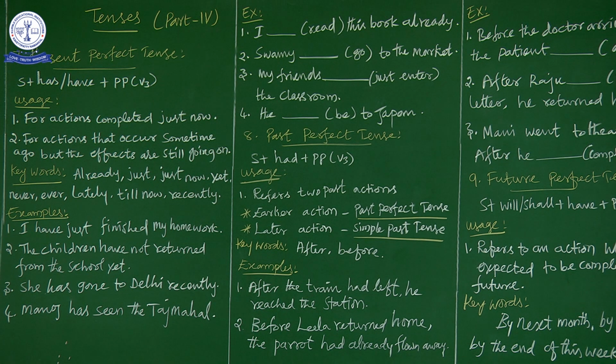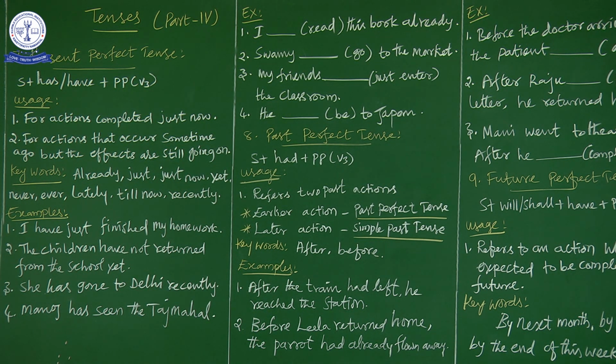Let's move on to the eighth tense, that is past perfect tense. What is the sentence structure of the past perfect tense? Subject plus had plus past participle, that is the verb 3. Now what is the usage of this? It refers to two past actions, that is, two completed past actions. That is very important.